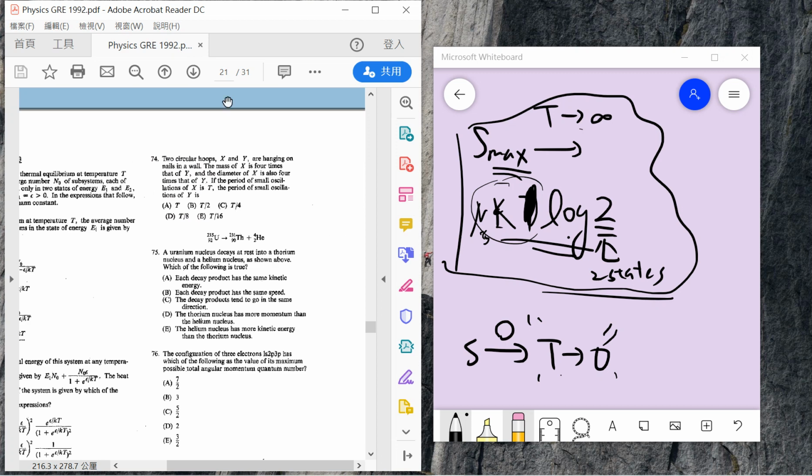And 74, they say there are two circular hoops hanging on nails in the wall. The mass of X is 4 times Y, and the diameter of X is also 4 times Y. If the period of small oscillation of X is T, then what is that of Y? Okay, so remember in 61,